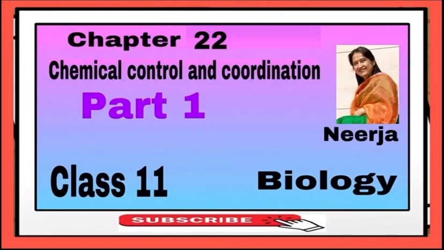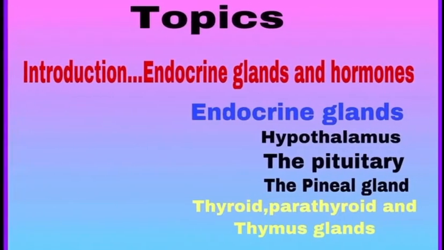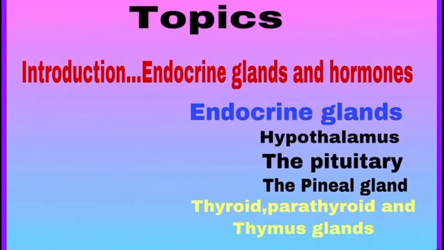Hello everyone. We are starting with chapter 22, Chemical Control and Coordination. This is the first video, class 11th Biology. In this video, we are going to cover the following topics. We'll do the introduction to endocrine glands and hormones, and we will study endocrine glands like hypothalamus, pituitary, pineal, thyroid, parathyroid and thymus in detail in this video.